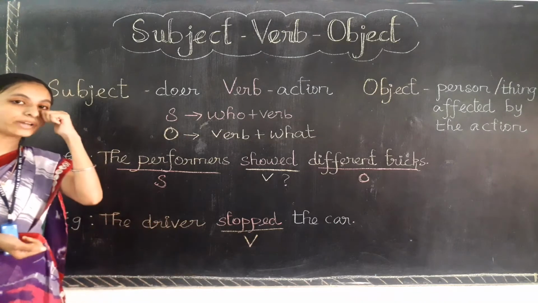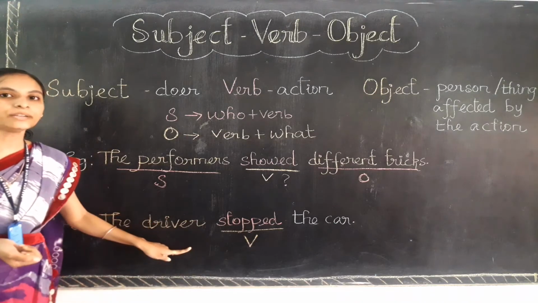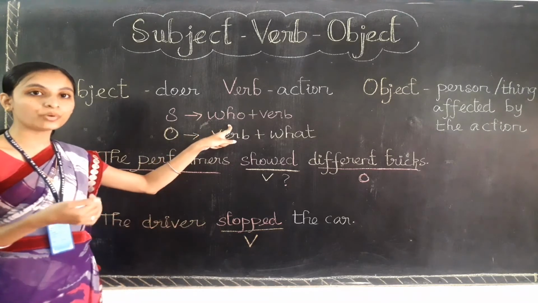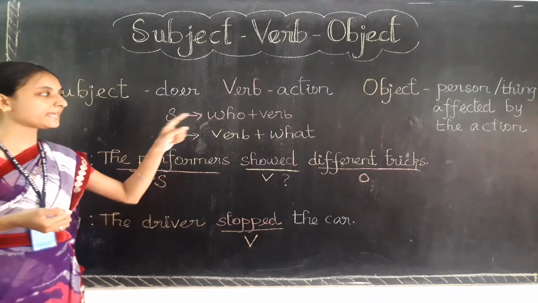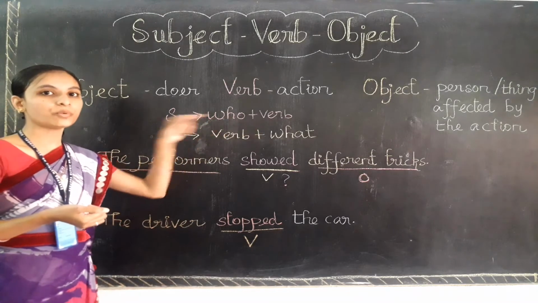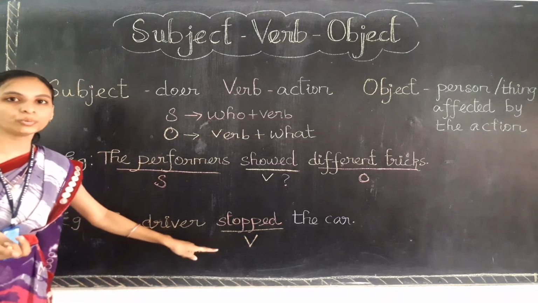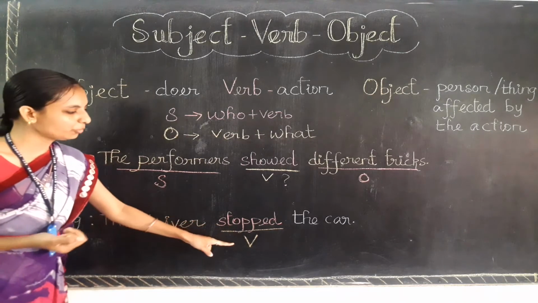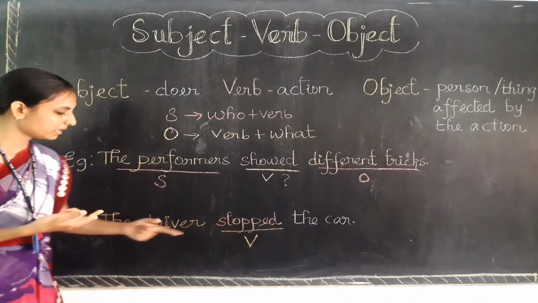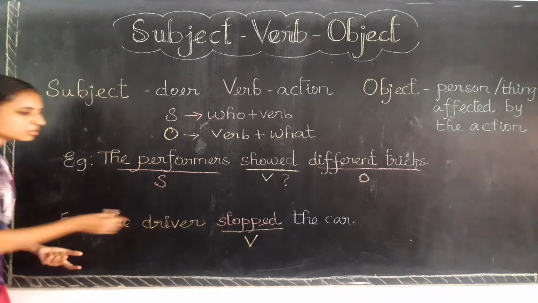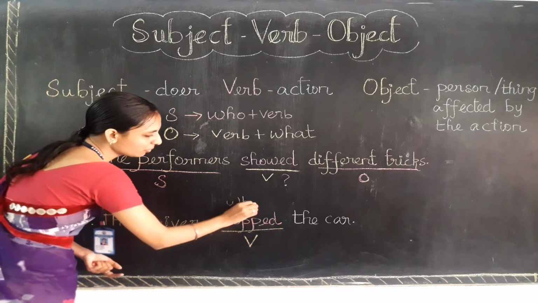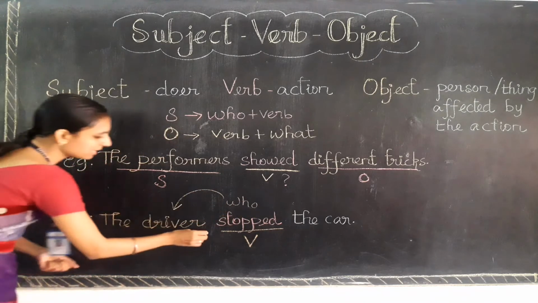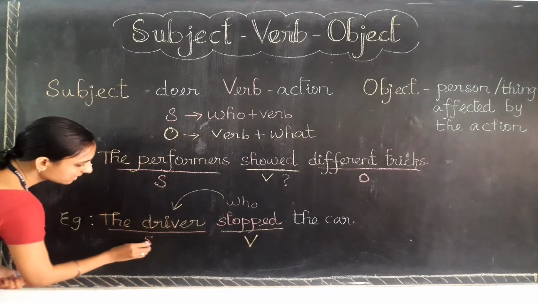Now first I need to find out the subject. Here how can I find the subject? What question do I need to ask to the verb to get the subject? Yes, who, to the verb. If I ask the question who with the verb, I will get the subject. See here, who stopped? The answer will be the driver stopped. If I ask who stopped, the answer will be the subject. So here the driver is the subject.